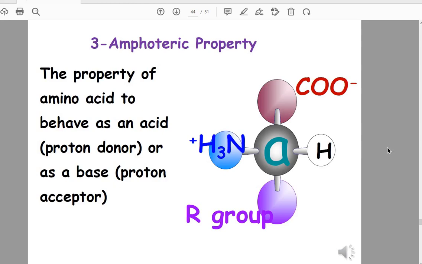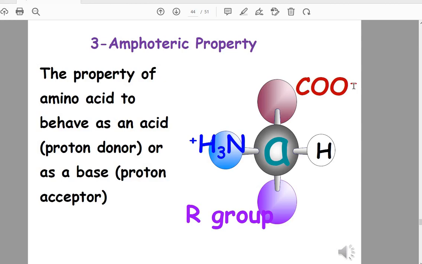Amphoteric property. What is the meaning of amphoteric property? It's the ability of the amino acid to behave as an acid, a proton donor, or a base, a proton acceptor. Do you remember at the beginning of the lecture we did say the meaning of acid? It's a proton donor and carries negative charge, like the carboxylic group. It can give its hydrogen, proton donor, and carry negative charge.